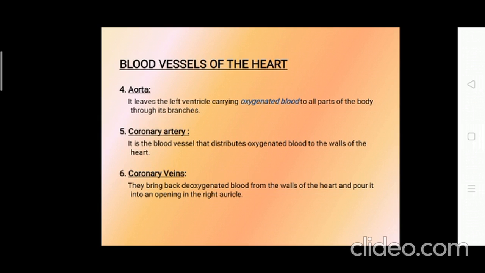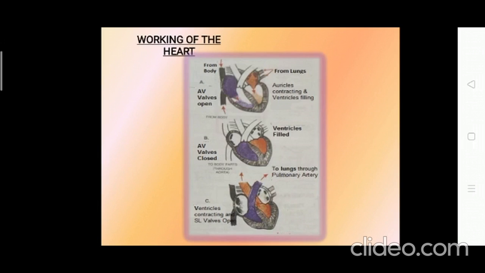Now, coming to the next one, which is your coronary artery. We know that the heart keeps on pumping blood. It takes the blood and pumps it to all parts of the body. The heart also requires a certain amount of blood for itself. So this is supplied by the coronary artery. This blood vessel distributes oxygenated blood to the walls of the heart. And coronary veins bring the deoxygenated blood from the walls of the heart and pour it again into the opening of the right auricle.